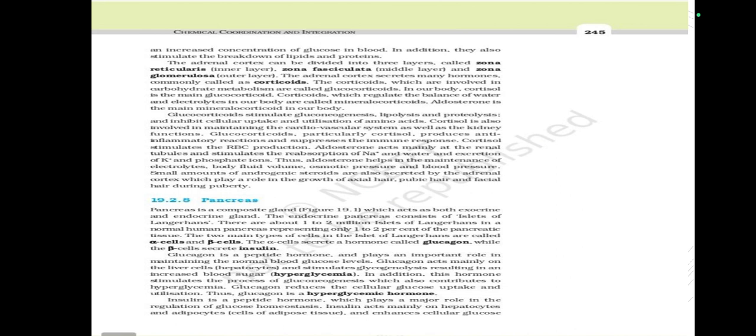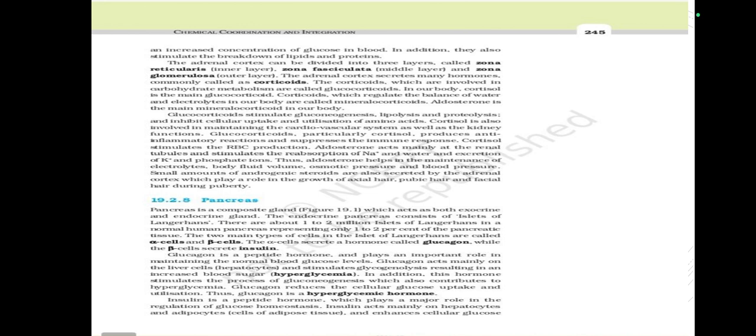Corticoids which regulate the balance of water and electrolytes in our body are called mineralocorticoids. Aldosterone is the main mineralocorticoid in our body. Glucocorticoids stimulate gluconeogenesis, lipolysis and proteolysis and inhibit cellular uptake and utilization of amino acids.